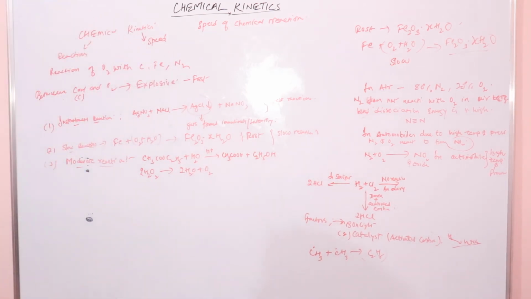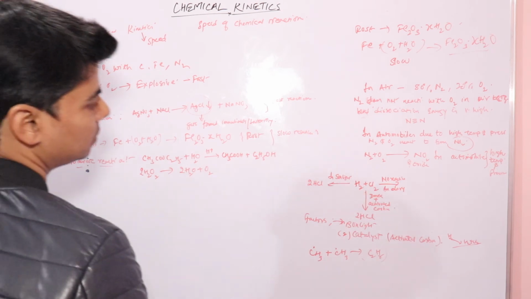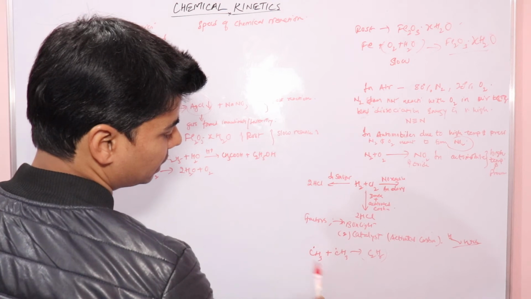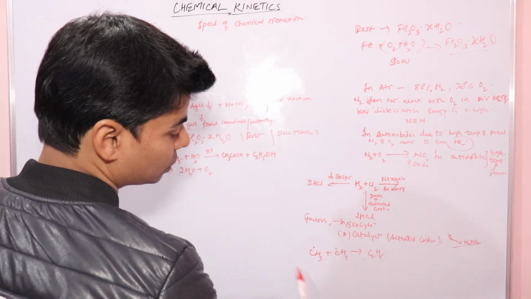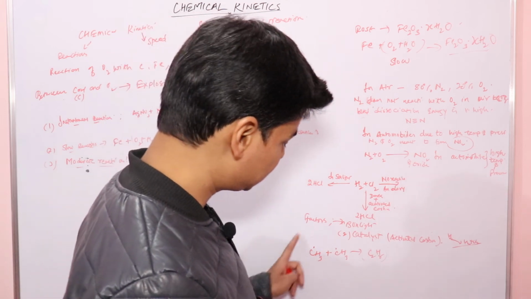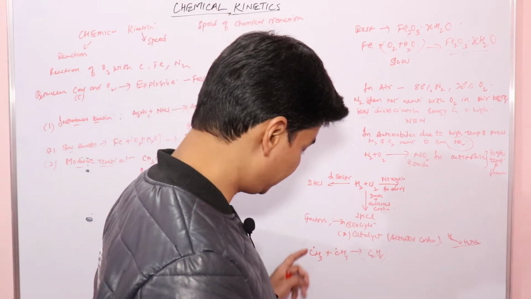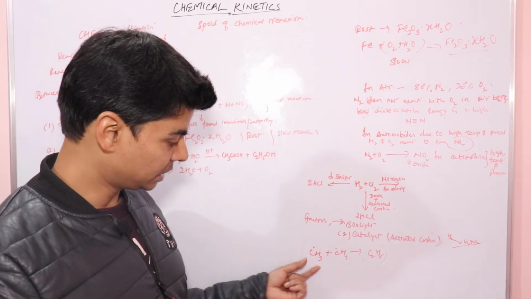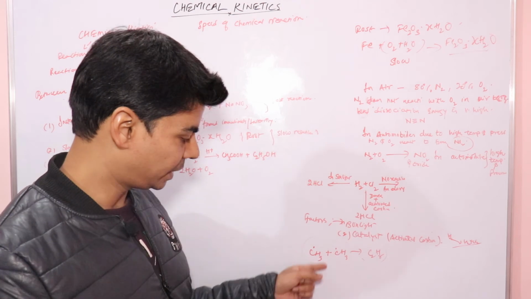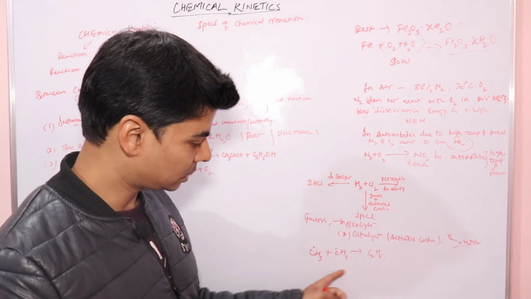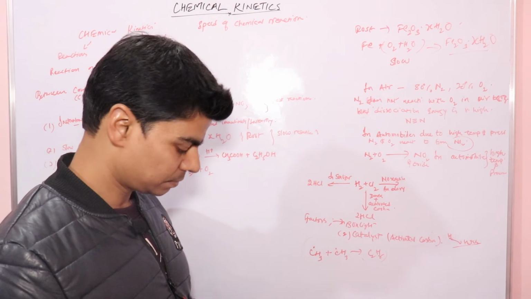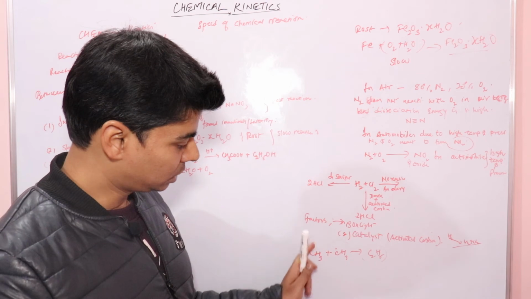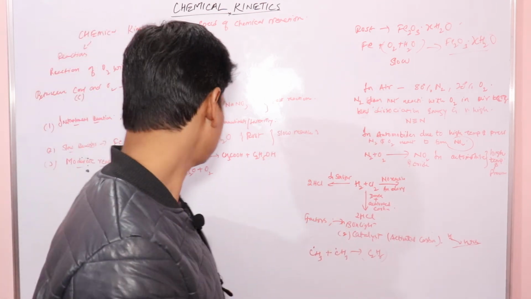So these are moderate reactions. And reactions like the combination of radicals are also very fast reactions, because of the unpaired electron. A single electron on the radical makes it very unstable, or we say very reactive, due to which it reacts with another radical to pair up this unpaired electron. So these are very fast reactions.